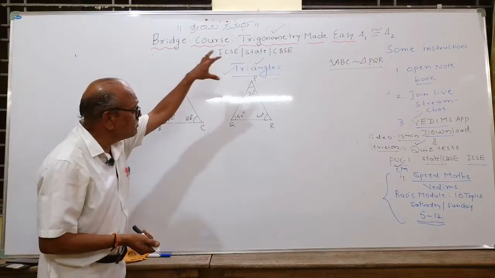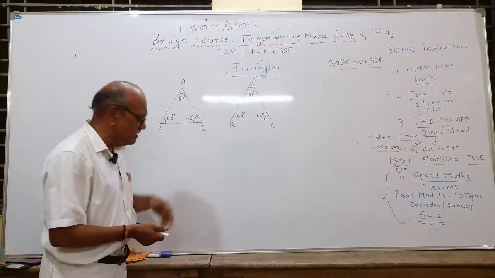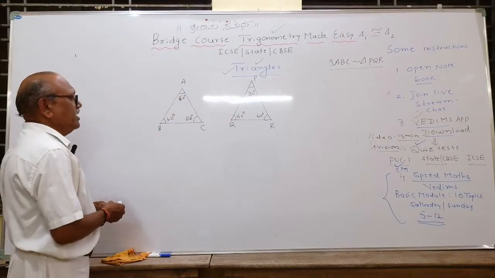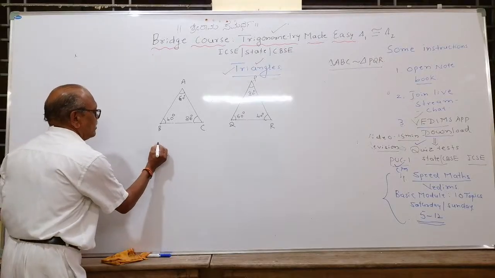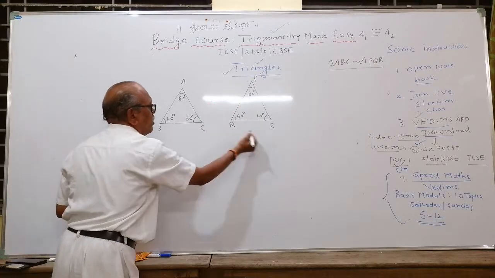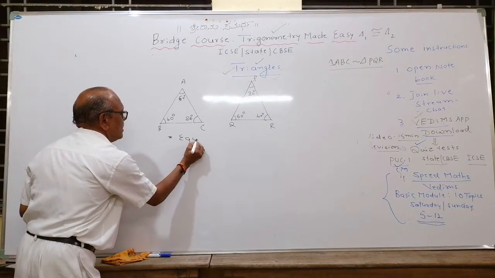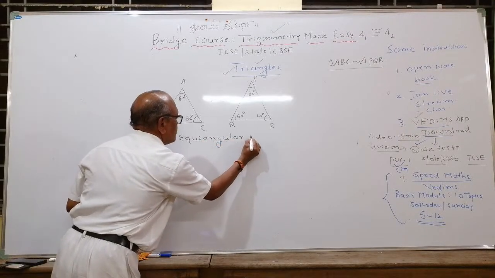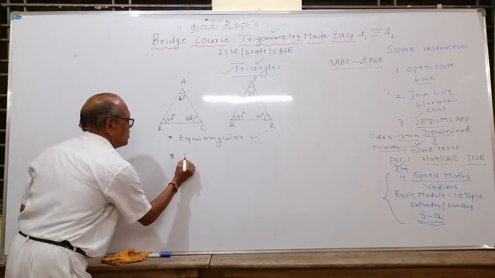This is the main concept in similar triangles, my dear students. Understand it now only so that you can easily learn similar triangles. See, corresponding sides, you have to take the angles. Very important. First of all, we will take triangle ABC in the numerator and PQR in the denominator. Ratios will take. They are already equiangular. First condition is satisfied. And the second concept, corresponding ratios of 40 degree.